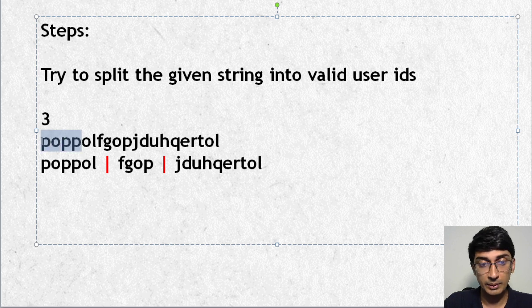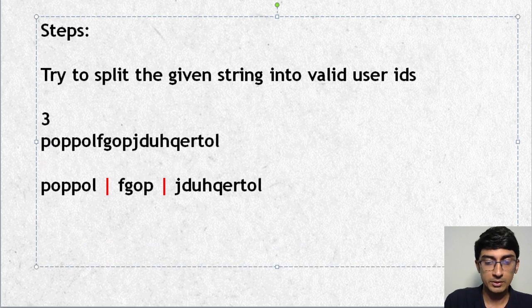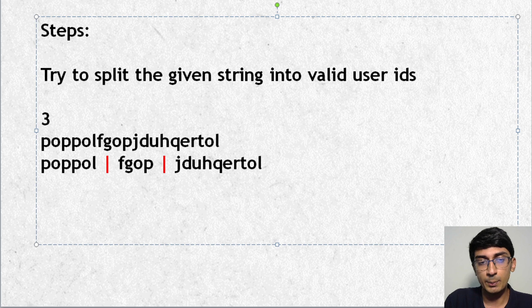But if we break it down at POPP, then the next one has to start with an O, which is not possible, because my user ID cannot start with a vowel. I can't say it's POPP and then forget about O and start from L. Each one of these alphabets has to belong somewhere. So I can't break at POPP.